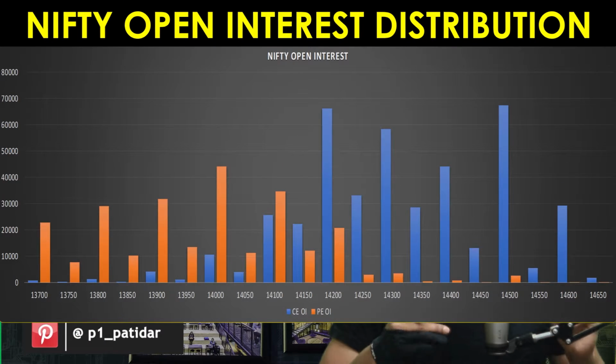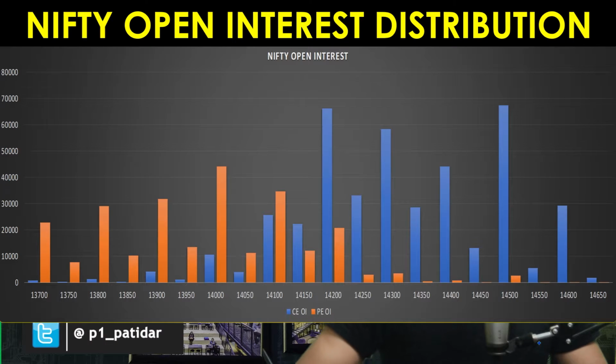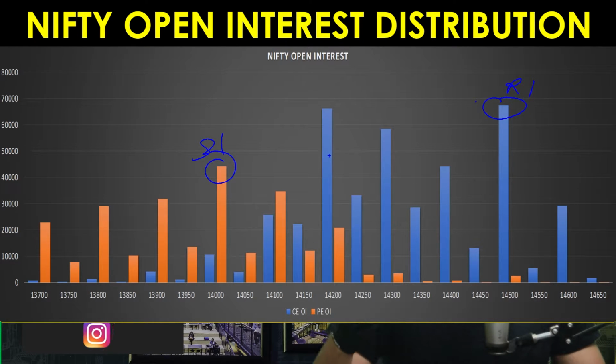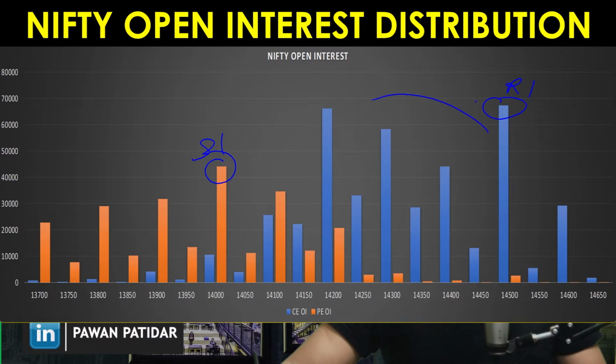Now let's go deep into it and do the open interest distribution analysis of Nifty first. If you see here, support is at 14,000 and resistance is at 14,500. There is a huge gap, because a 500 points gap is there. But if you see the open interest build up on the call side, people are making positions at 14,200 as well.